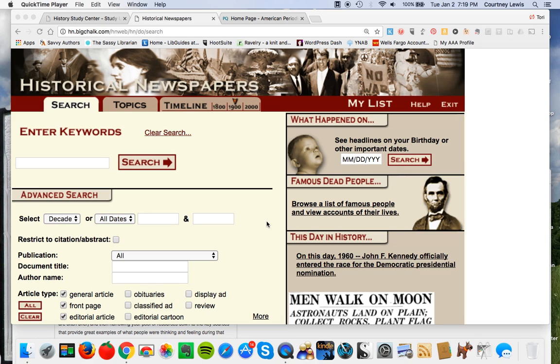So you've gotten your topic and you've developed a working thesis, and now you're ready to find more detailed primary sources, probably more specific primary sources to add to the ones that you've already read to get to your working thesis. So here we are back at the historical newspapers, and let's say we have a more focused topic. And I'm going to point out a couple of things that can be really useful for you in terms of drilling down and actually finding that.